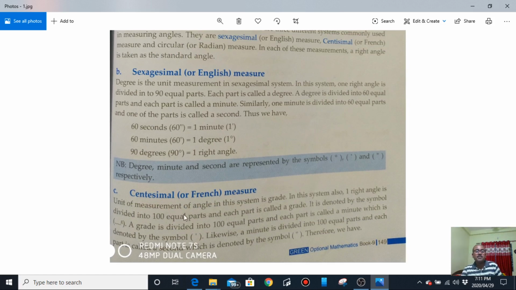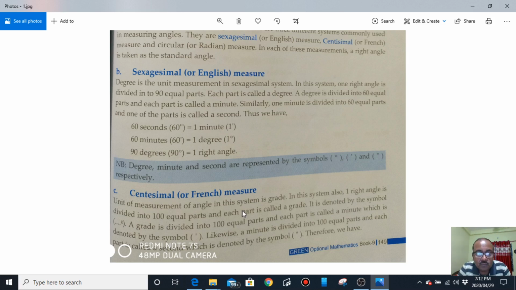The unit of measurement of angle in this system is the grade. The basic unit in the centesimal system is the grade, and the subdivision of a grade is called a centesimal minute, and the subdivision of a centesimal minute is called a centesimal second.